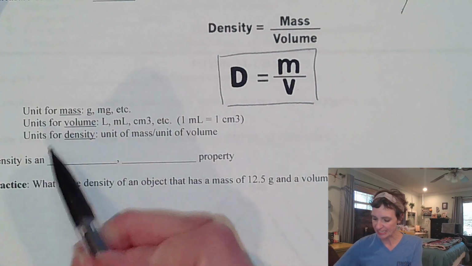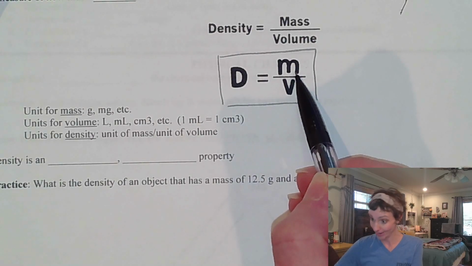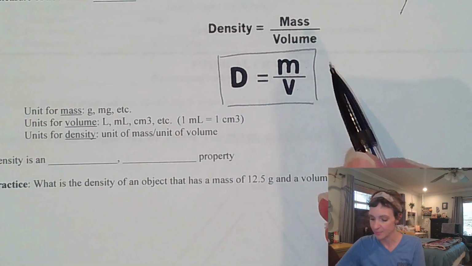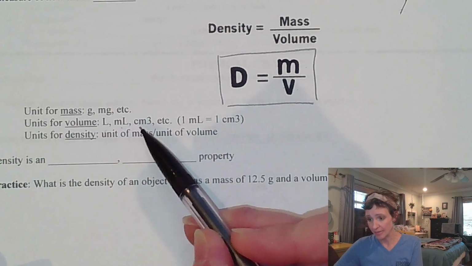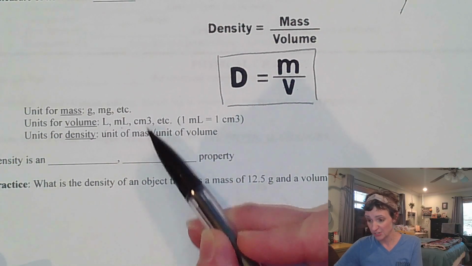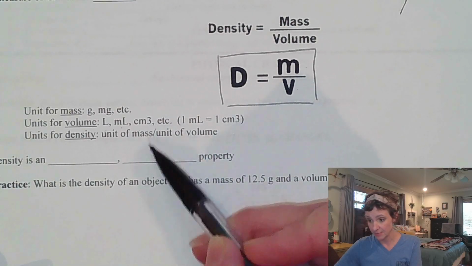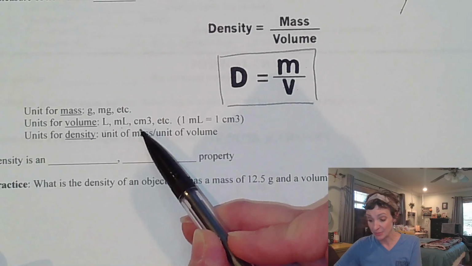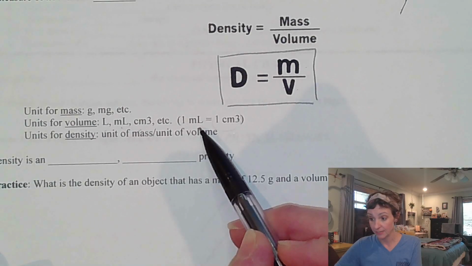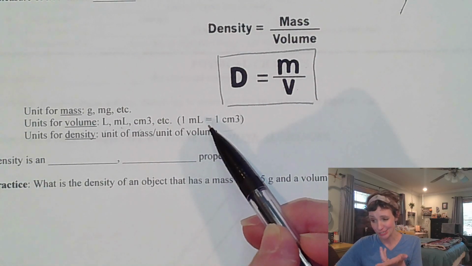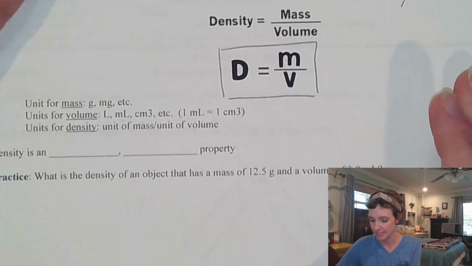So common units for mass are things like grams or milligrams, right? Sometimes we'll deal with pounds, but usually not, because we're scientists and we do not want to use anything but the metric system. Volume are going to be things like liters, milliliters. You may see centimeters cubed. That 3 should be up here as a superscript. My bad, you guys. But the key thing here is centimeters cubed. 1 centimeter cubed is the exact same thing as 1 milliliter. So you can actually use those units interchangeably. You'll see that kind of frequently in some of our examples.